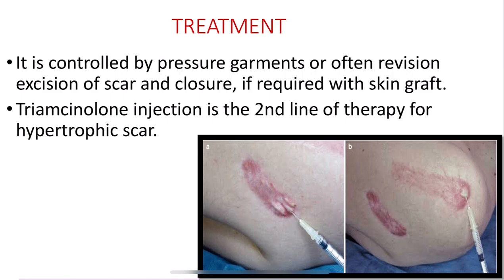Again, we have triamcinolone injection in the second line of therapy for hypertrophic scar. We had the first line of therapy, that is triamcinolone injection for keloid, whereas here it is second line of therapy. First we try the pressure garments and excision of the scar and closure of the scar. Excision alone can be done, and we try to close the scar with the skin graft.